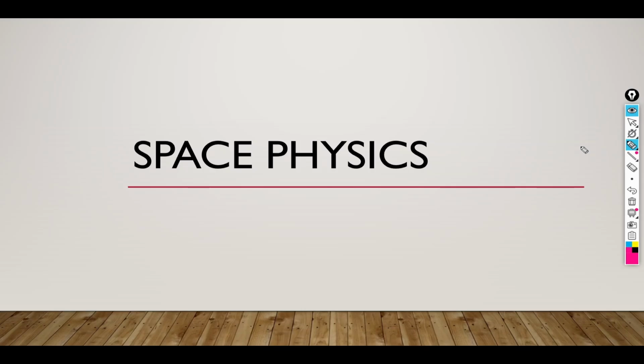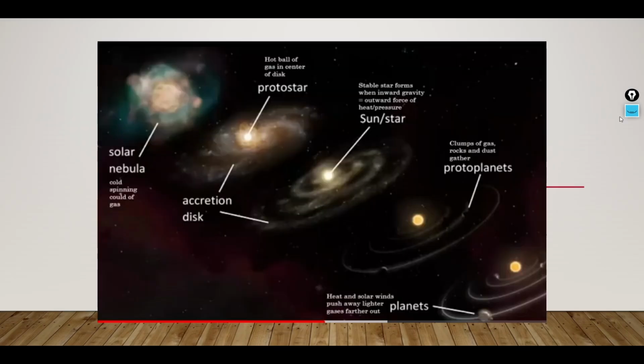Hello students. Today's topic of discussion is space physics. In this topic we'll be discussing how a star forms, what the different stages in the life of a star are, how it grows old, and then what happens at the end of the star's life. So one by one we'll be looking into each of the phases.